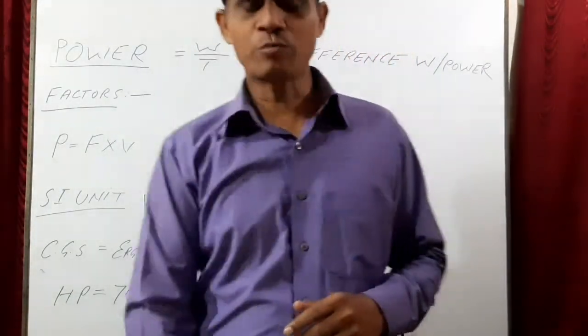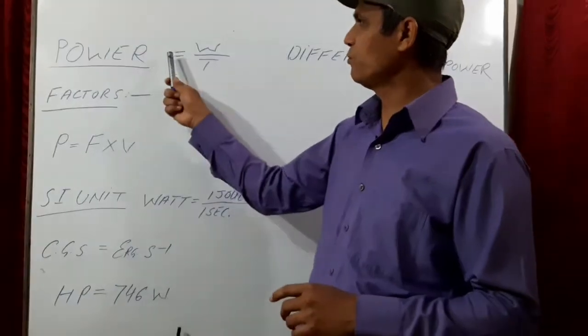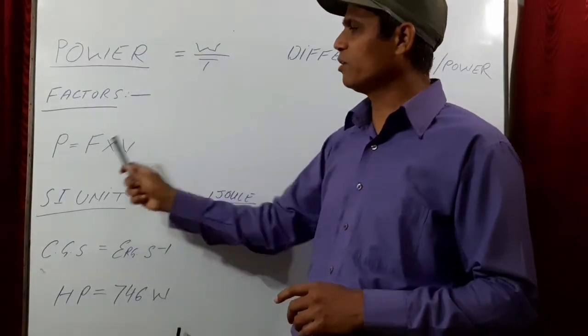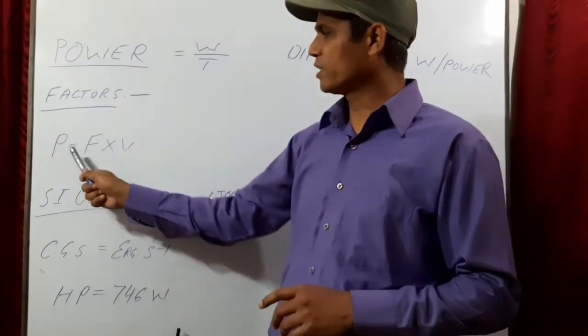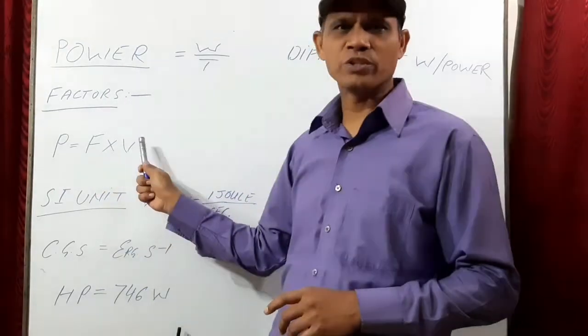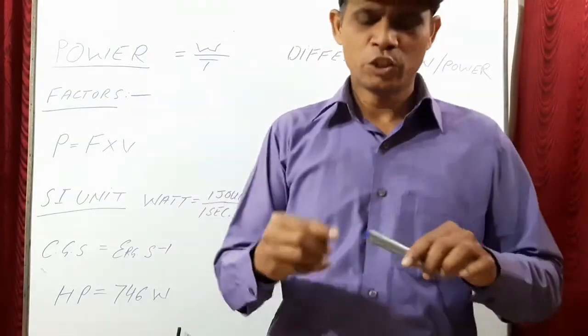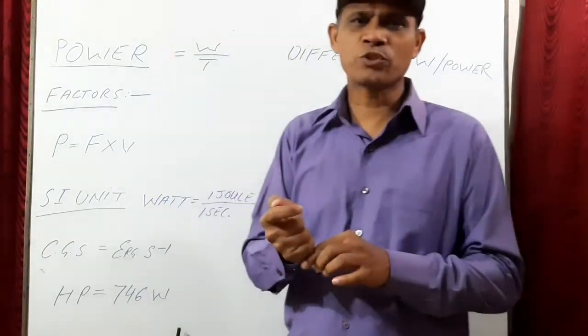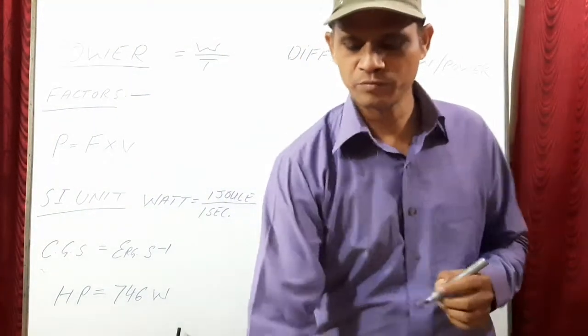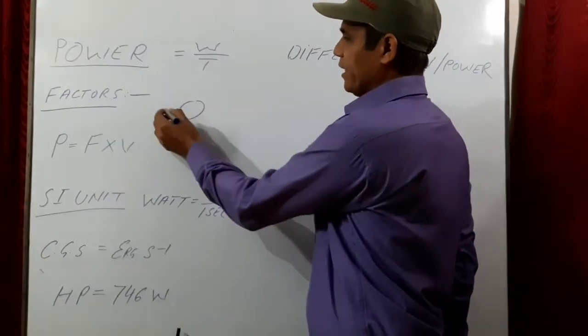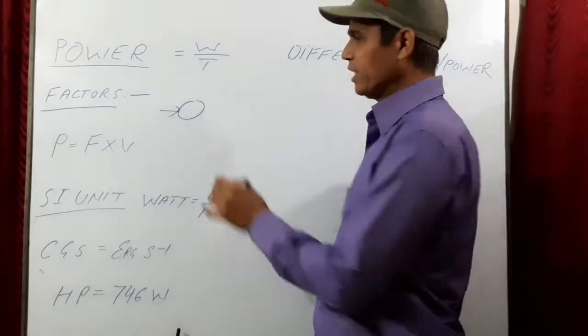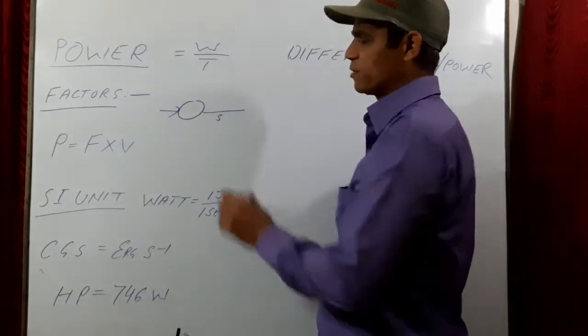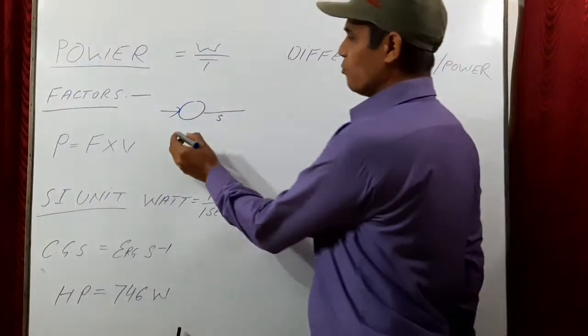Now what is the formula? As I have told you, power is equal to work upon time. One more formula is there: power is equal to force into velocity. How is it possible? Suppose you have a body and it is acted upon by a force and displaced through a displacement S. In that case, how much work is done?